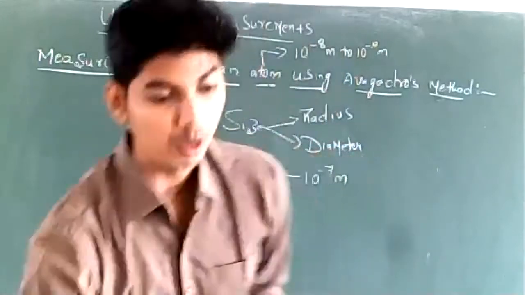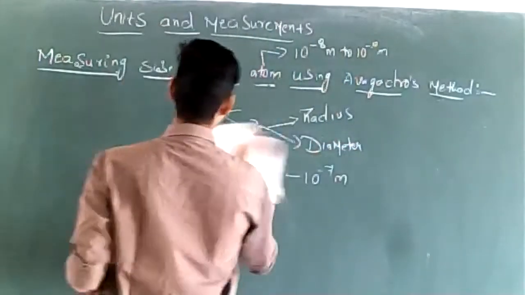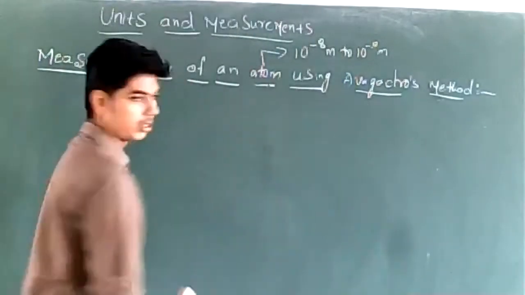I have told you what will be the volume occupied by the atoms in 1 gram of substance.